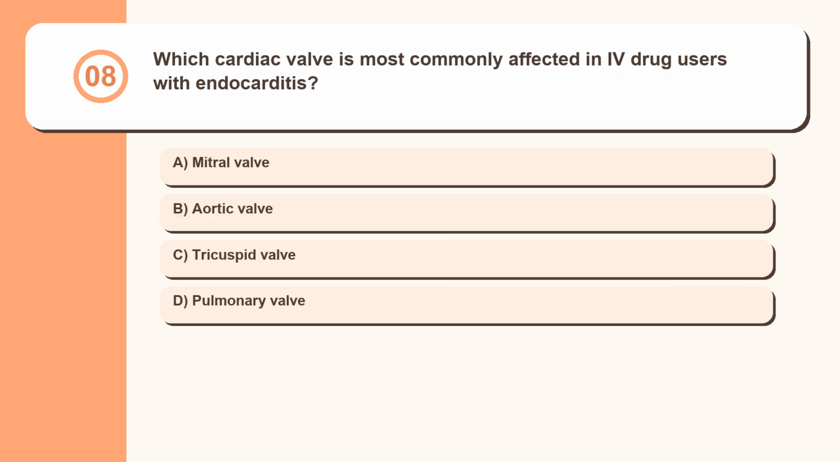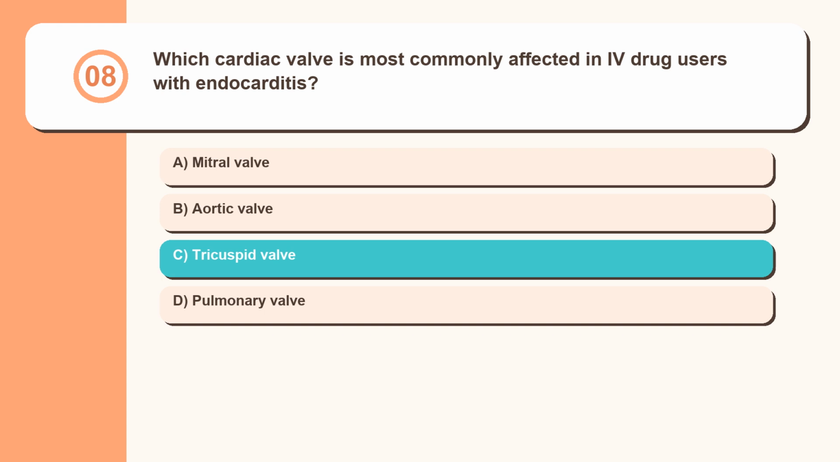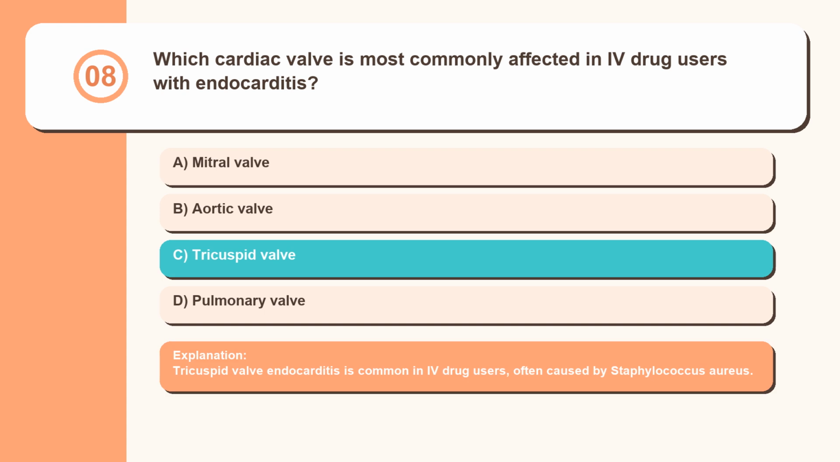Question 8. Which cardiac valve is most commonly affected in IV drug users with endocarditis? Mitral valve, aortic valve, tricuspid valve, pulmonary valve. Tricuspid valve endocarditis is common in IV drug users, often caused by Staphylococcus aureus.